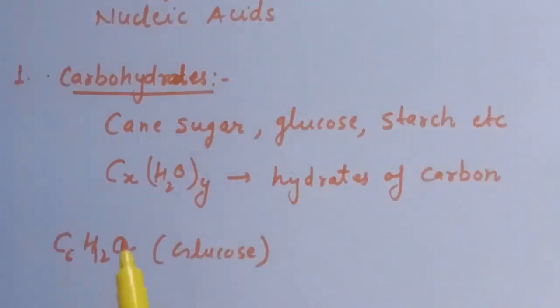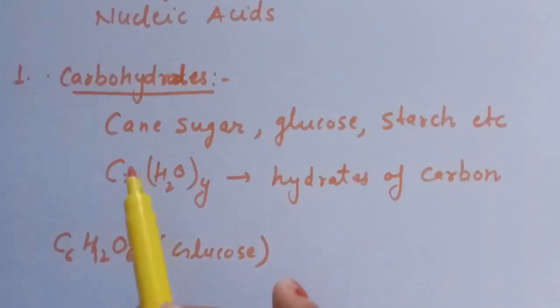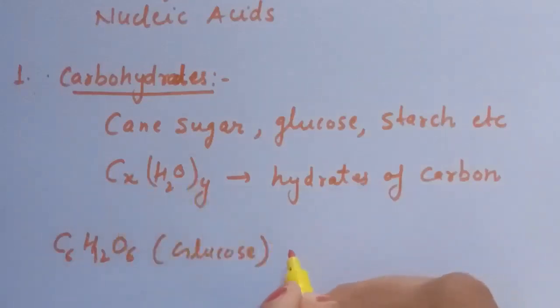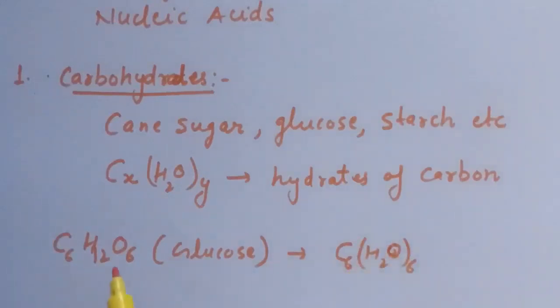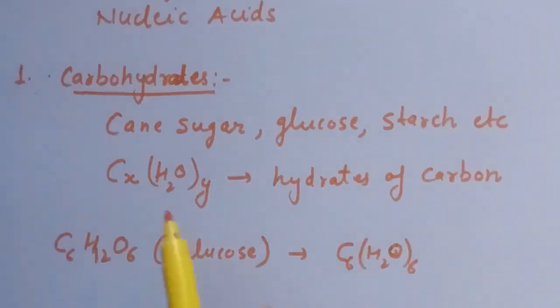This C6H12O6 fits in this formula, that is, here the value of x and y is 6.